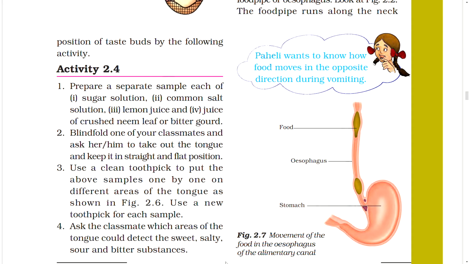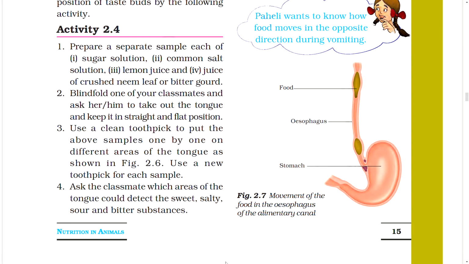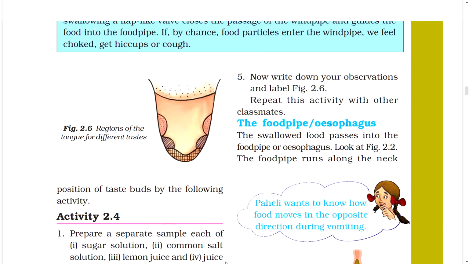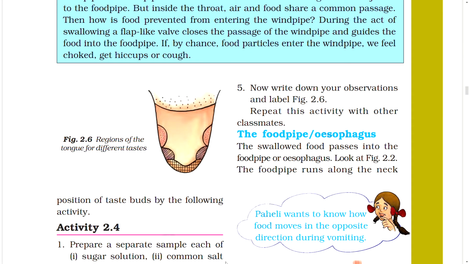2. Blindfold one of your classmates and ask her or him to take out the tongue and keep it in a straight and flat position. 3. Use a clean toothpick to put the above samples one by one on different areas of the tongue as shown in the figure. Use a new toothpick for each sample. 4. Ask the classmate which areas of the tongue could detect the sweet, salty, sour, and bitter substances. 5. Now write down your observation and label the figure. Repeat the activity with other classmates.